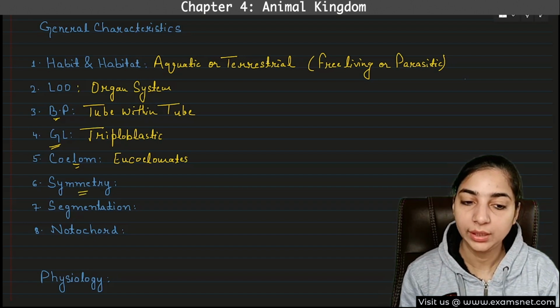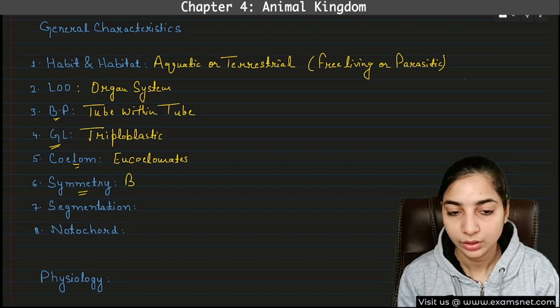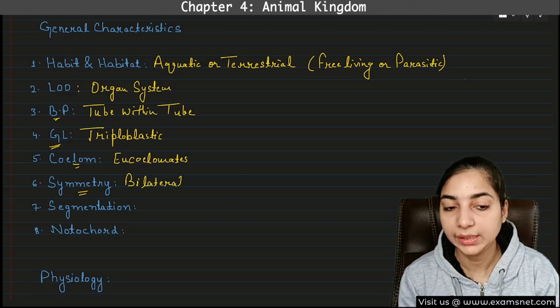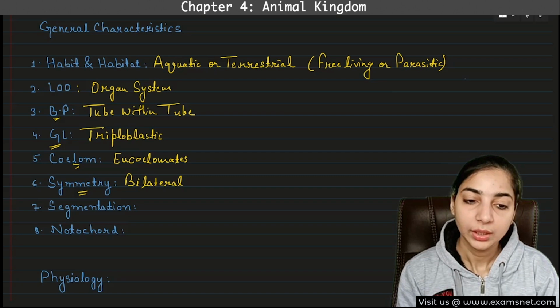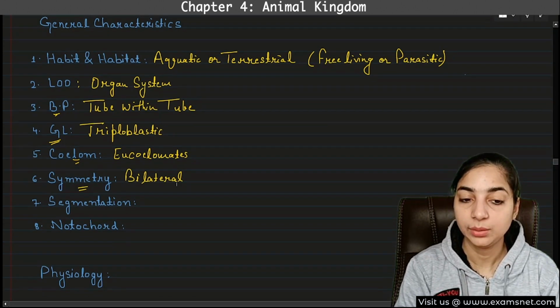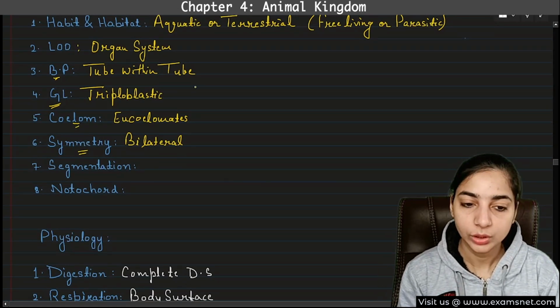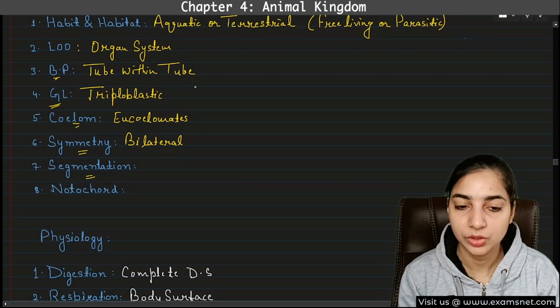What about the symmetry? The advanced animals are bilaterally symmetrical. So this is also bilaterally symmetrical. The exception you have to remember: the only advanced animal that is radially symmetrical is adult echinoderms. What about segmentation? Here segmentation is present.